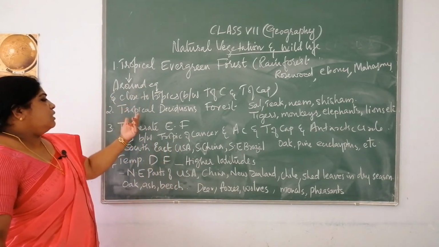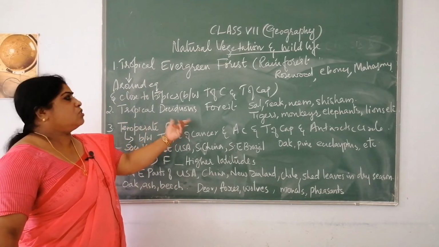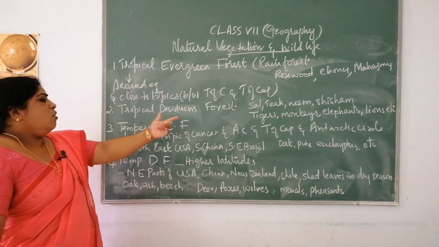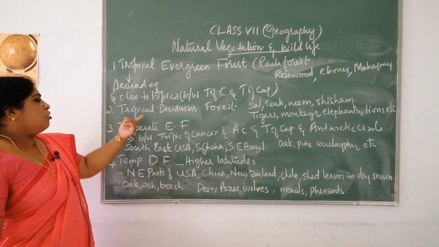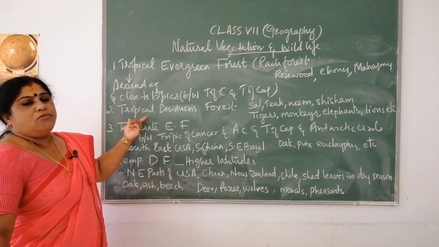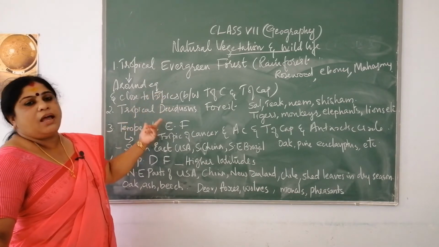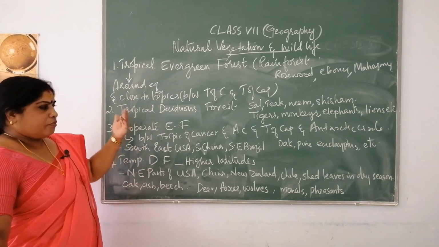Now next is tropical deciduous forest. First you learned tropical evergreen forest, the second one is tropical deciduous forest. Tropical we already learned: the areas around the equator, that is from the equator to the Tropic of Cancer and from the equator to the Tropic of Capricorn.